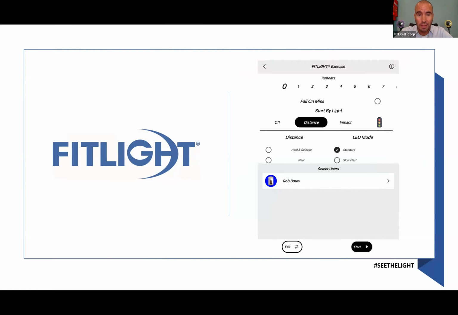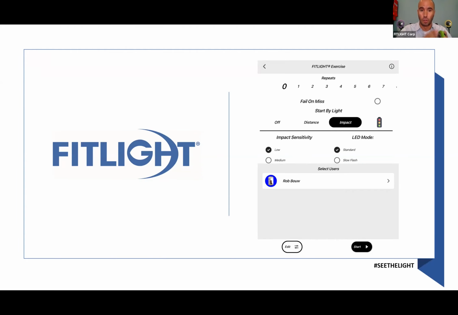Now, you can set that first light, that start by light, by distance, impact, and a traffic light countdown. Distance means that one light will go on and you have to deactivate it by distance. And there's different settings. You can set it by far, medium, near, or hold and release. If you set the light to impact, that means that you have to deactivate the light by impact.